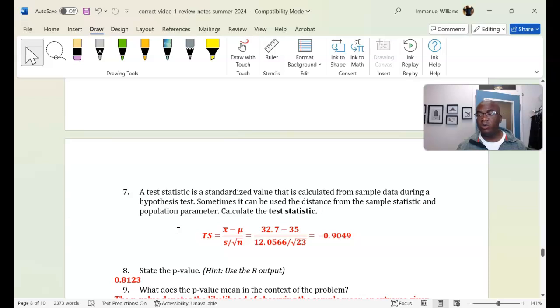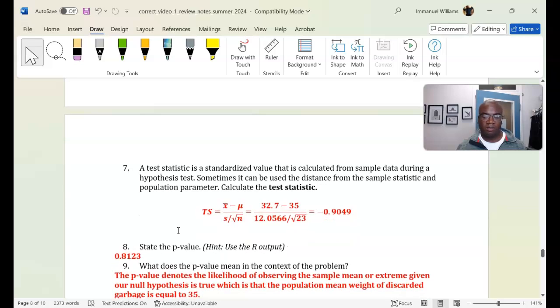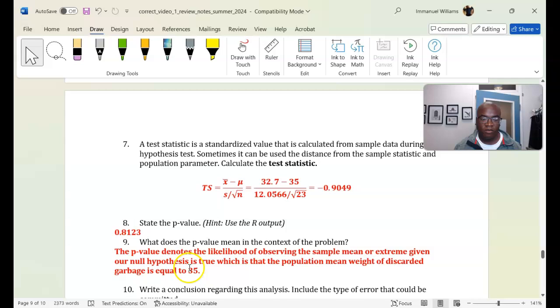So what should we do to our null hypothesis based on that p-value discussion? We're going to fail to reject the null hypothesis. The p-value denotes the likelihood of observing the sample mean or more extreme given our hypothesis is true, which is that the population mean weight of discarded garbage is equal to 35. That's what it means. My apologies, I got ahead of myself.